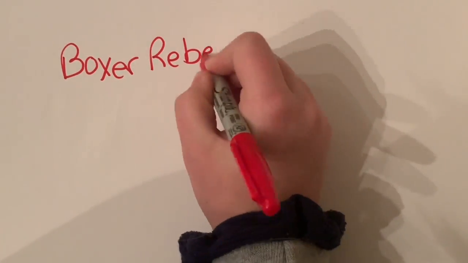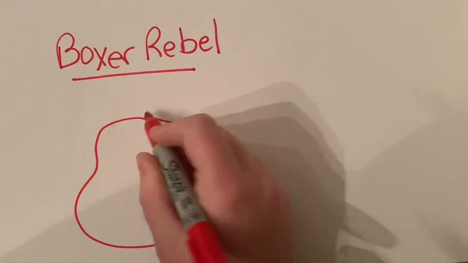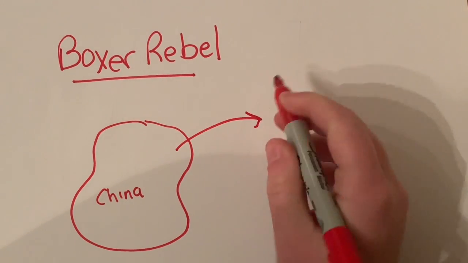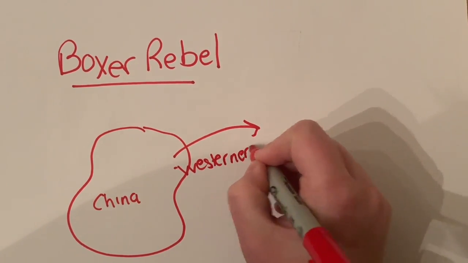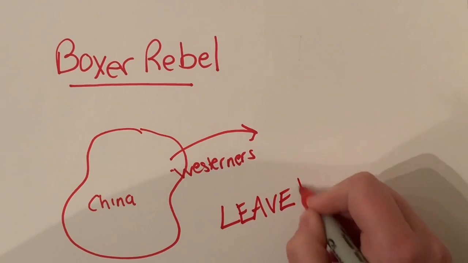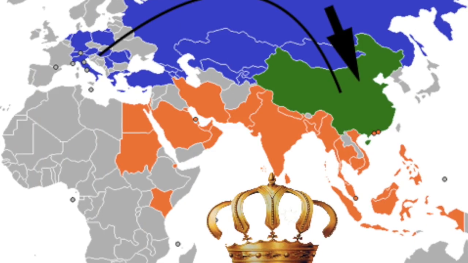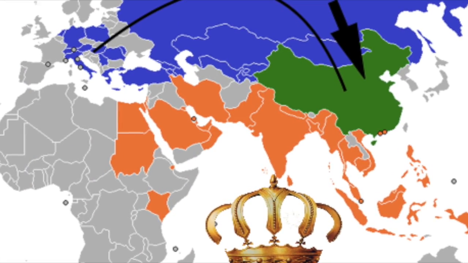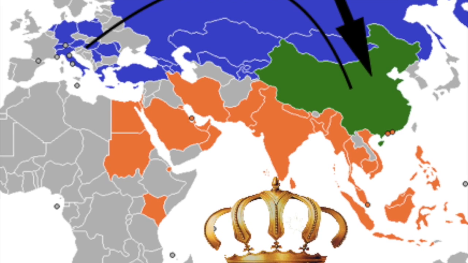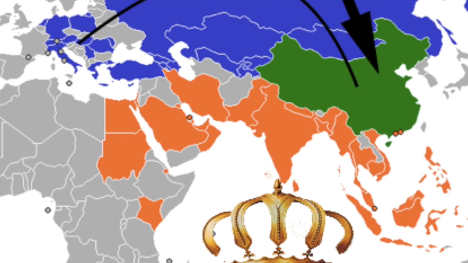The Boxer Rebellion was an anti-colonial nationalist movement. A group of Chinese people attempted to rid China of Westerners and were encouraged by the emperor. As a result of the Boxer Rebellion, China and the Qing dynasty became greatly weakened and controlled to an even greater extent by Western imperial powers.